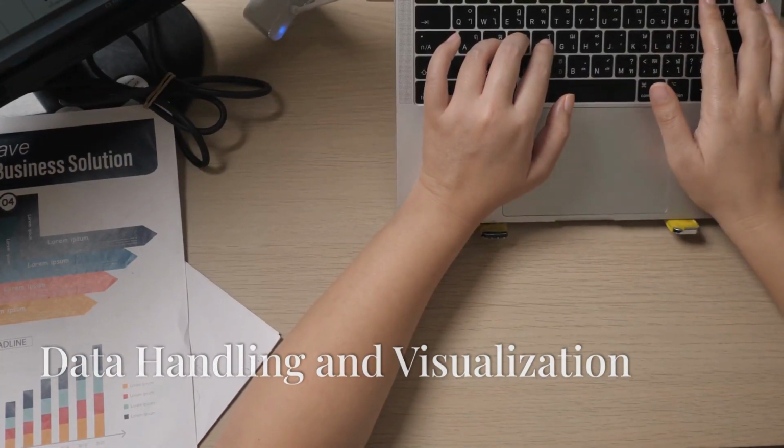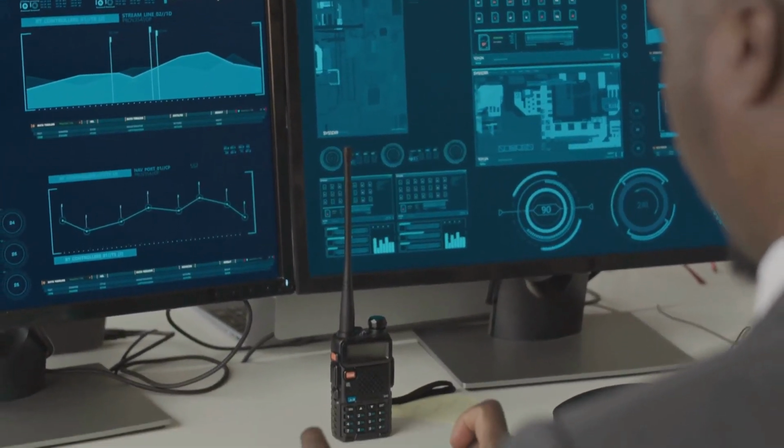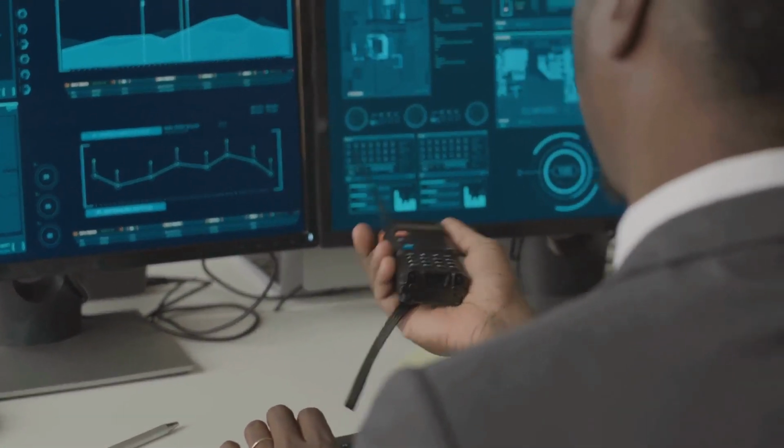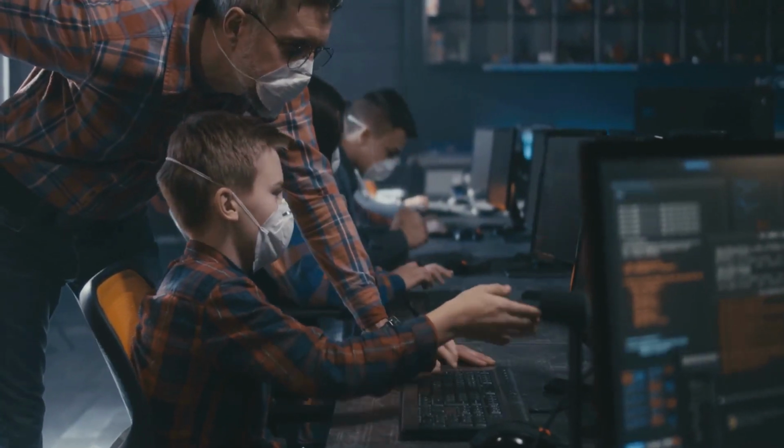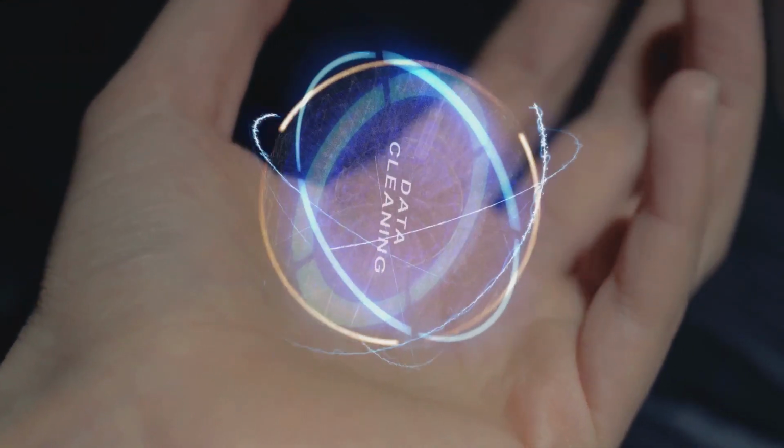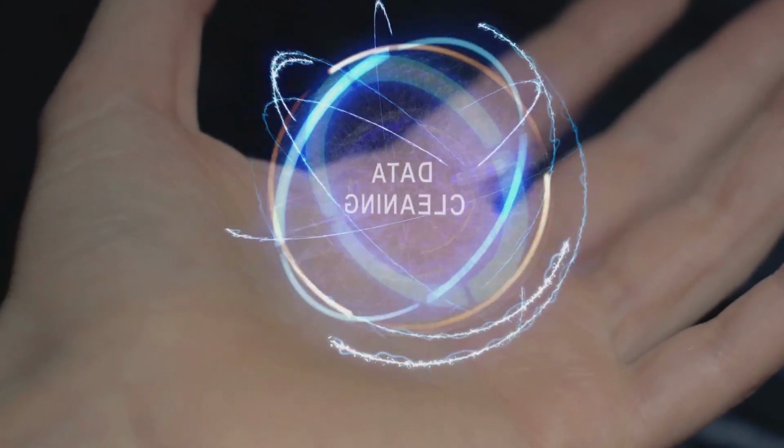Next, data handling and visualization. Once you've mastered the basics, it's time to dive into data handling and visualization. Learn to clean and pre-process data using tools like Pandas and NumPy. Watch the video on Guide to Data Cleaning and Manipulation on this channel.